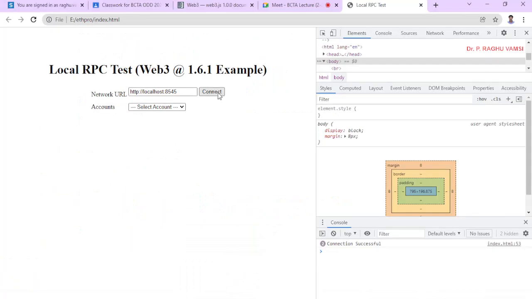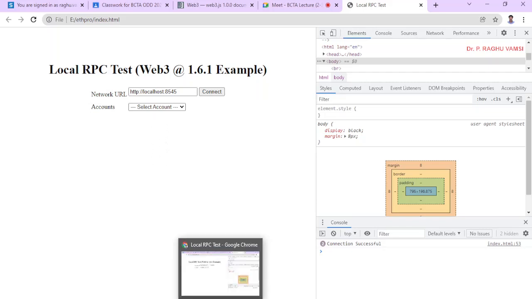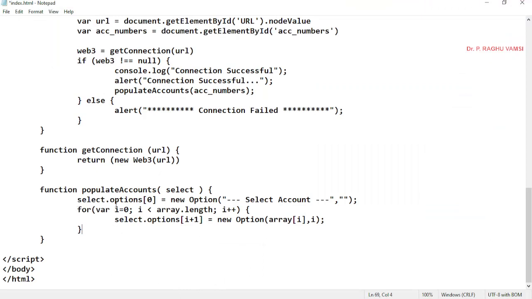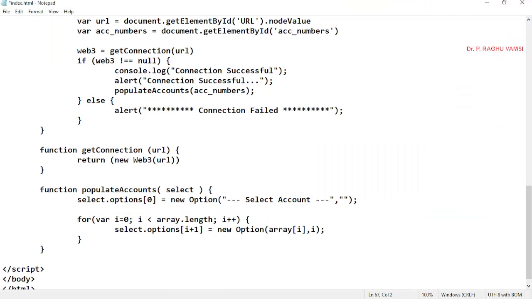So the reason, whenever I have clicked connect, the select account function, the drop down box was populated. But if I click this, the new accounts, that is the accounts which are there in the test RPC, are not populating in the drop down box. That means there is a problem here. So now I will change this to what we have written on the command prompt, web3.eth.getAccounts. Since it is a promise function, .then with some variable. This is the syntax.